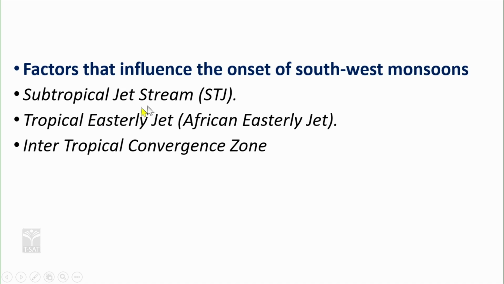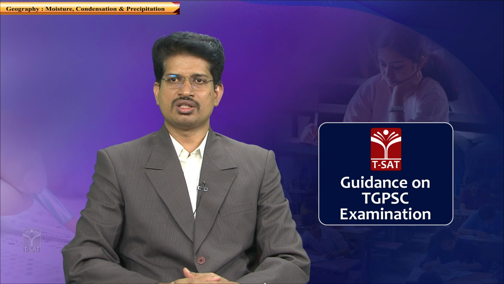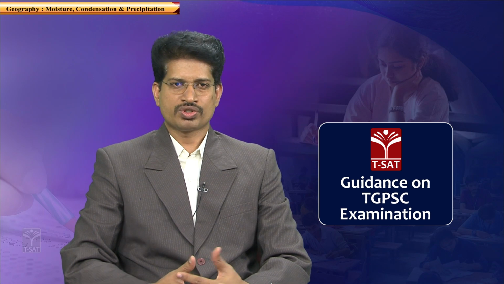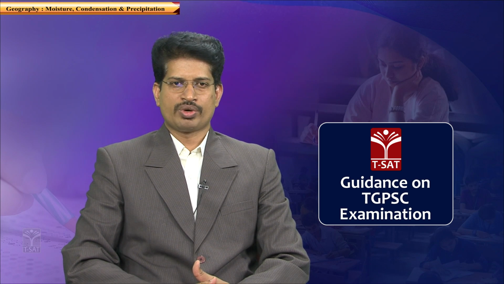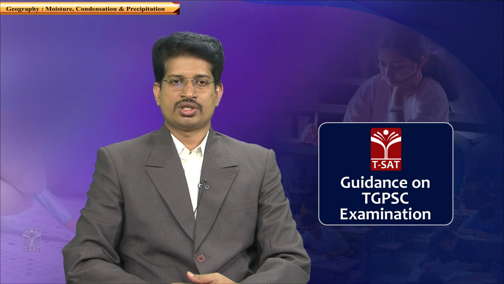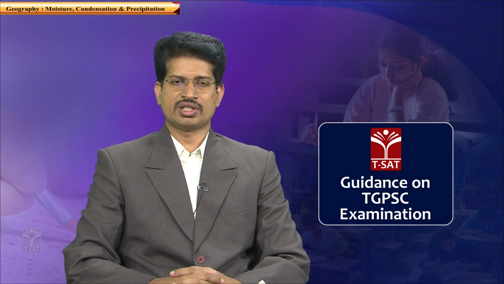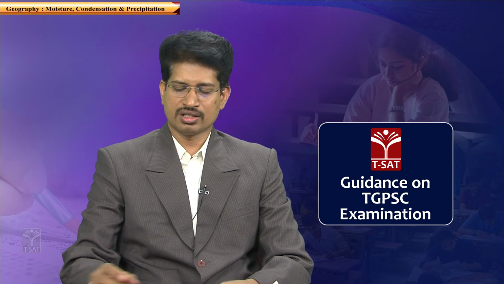So, factors that influence the onset of southwest monsoons. What are the different factors which are responsible for the onset of the monsoons? Apart from the factors which I have mentioned, there are certain other factors which strengthen the monsoons, like subtropical jet streams, tropical easterly jet streams, and intertropical convergence zone shift. So, these are the other factors which are responsible for strengthening the monsoon.